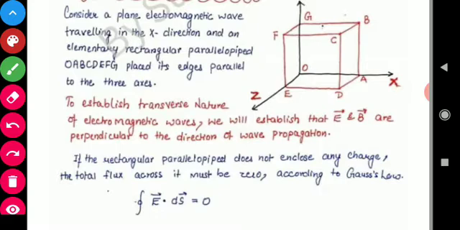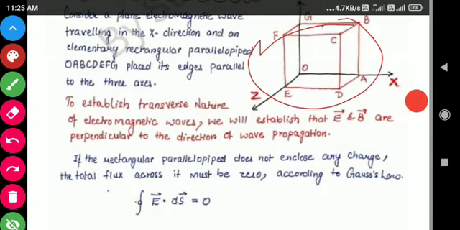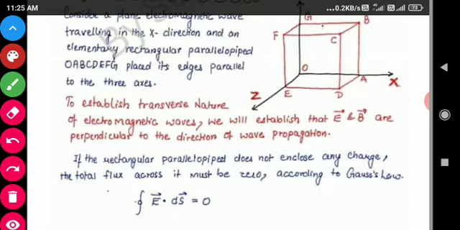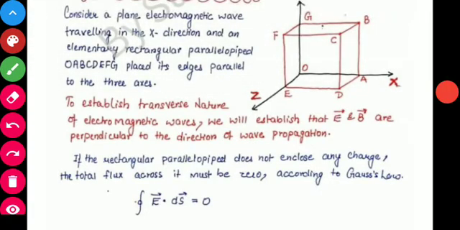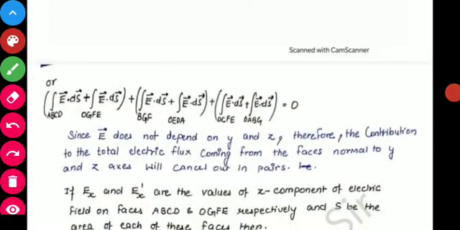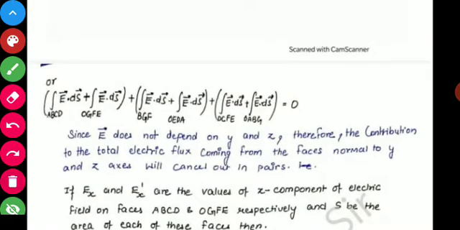It can be divided into 6 parts, because if we see this diagram, this cube is bounded by 6 faces. So we can divide the integral into 6 parts. As we have done here, you can see that we have divided the integral into 6 parts.